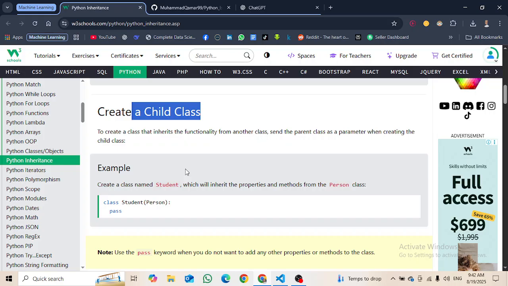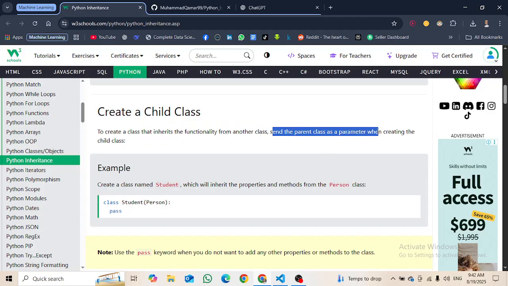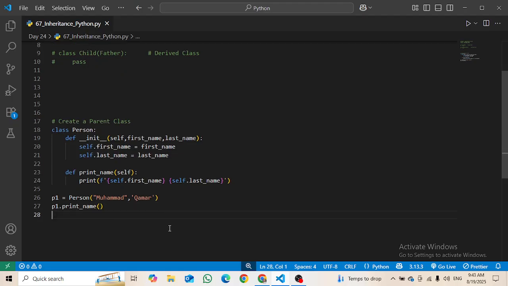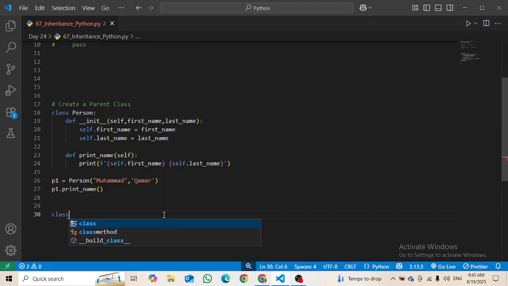Now we are going to create a child class. To create a class that inherits the functionality from another class, send the parent class as a parameter when creating the child class. So create a class named student, which will inherit the properties and methods from the person class. I am going to make a new class. One thing more here is that the first one is right now just a class, not a parent class, not a base class, not a derived class, not a child class. And this is also right now nothing. I'm going to make it right now. Let's say it is a student class.